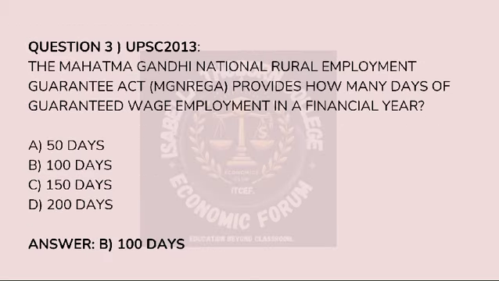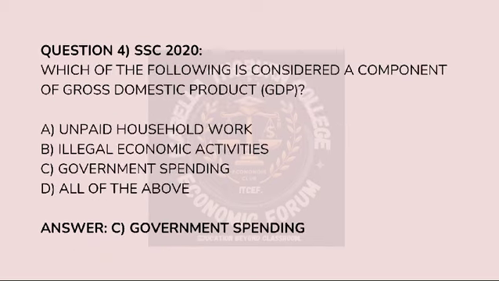The third question was, the Mahatma Gandhi National Rural Employment Guarantee Act or MGNREGA provides how many days of guaranteed wage employment in a financial year? The correct option was option B, 100 days. The fourth question was, which of the following is considered a component of gross domestic product? The correct option was option C, government spending.